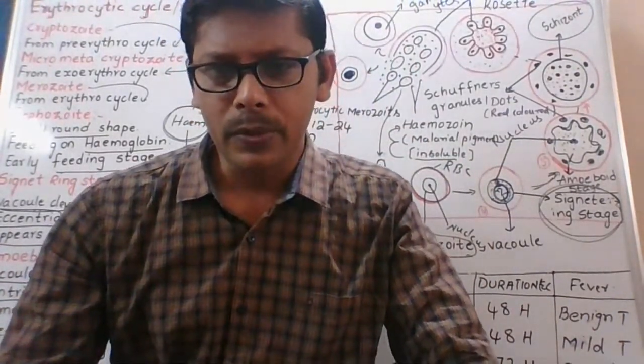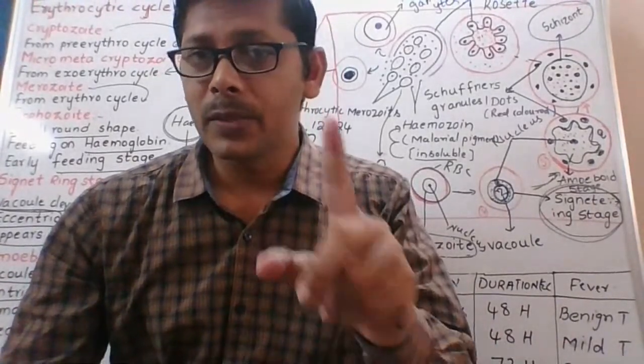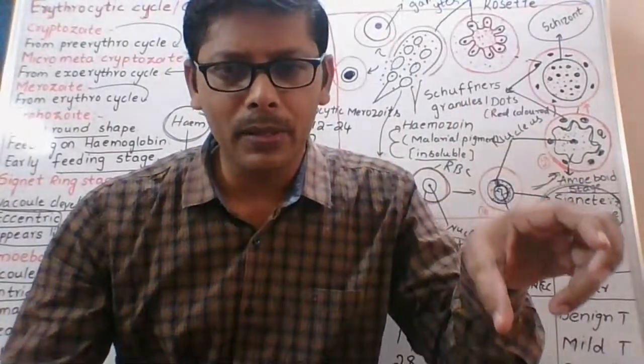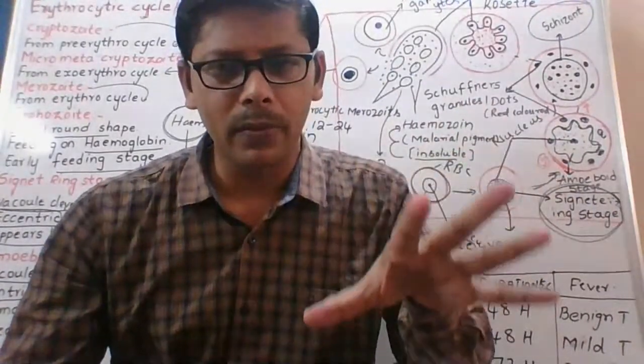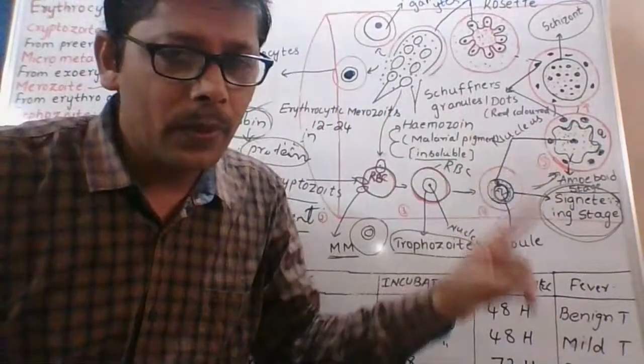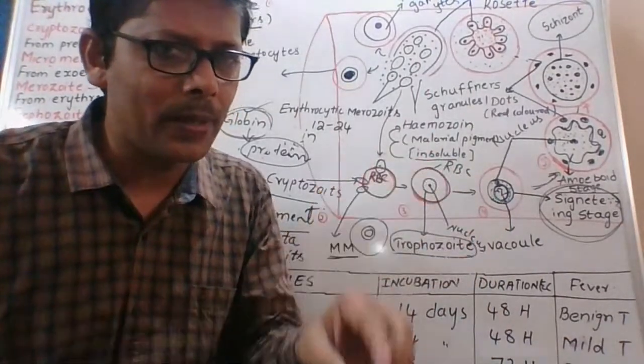HIV, very good, Pushpa. HIV as well as Plasmodium is a smart parasite. That means they keep changing surface. Yes, Plasmodium and HIV, Vamsi, very good. Plasmodium as well as HIV are called smart parasites.